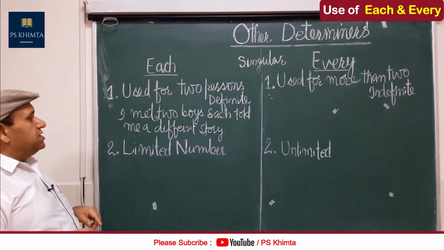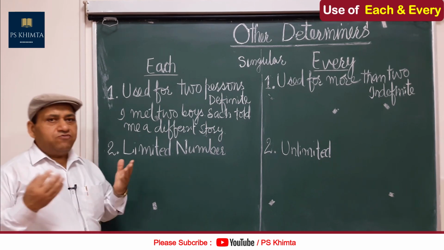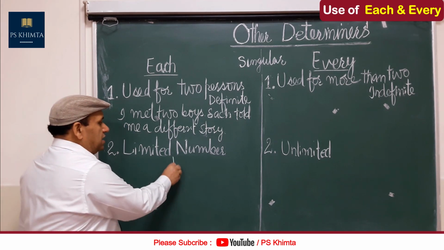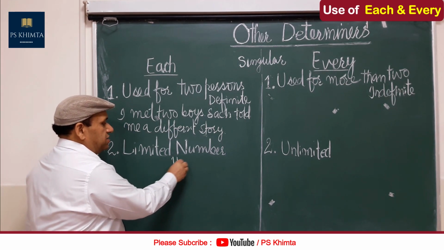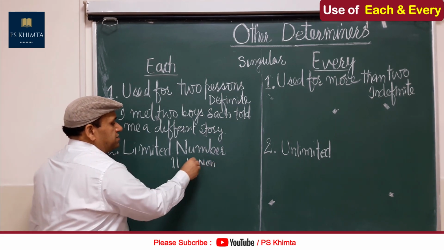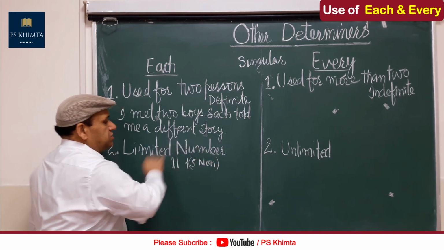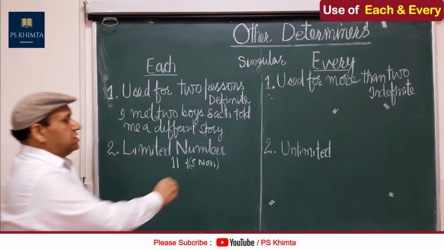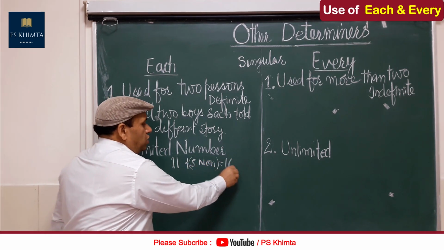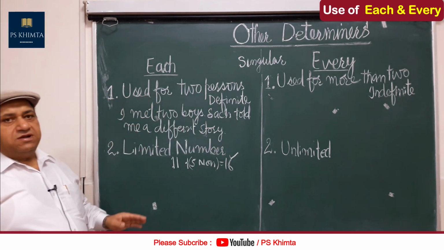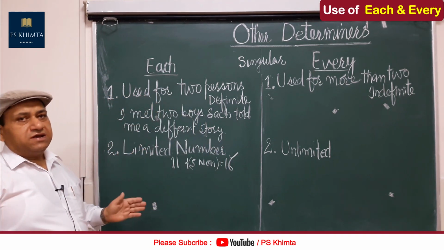Let's come here, limited numbers. This is a very simple example. A cricket team has 11 players playing plus 5 non-playing. When somebody is injured or something, we use those 5. Then it is equal to 16. So we know that this number 16 is limited. We cannot go beyond that in cricket.